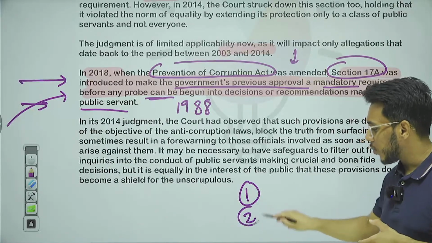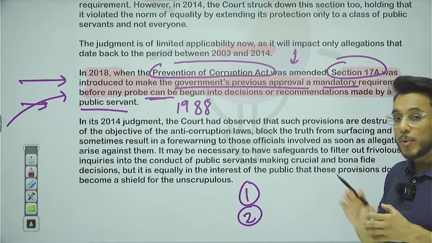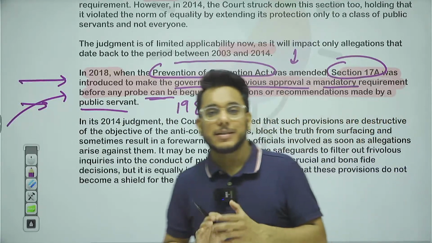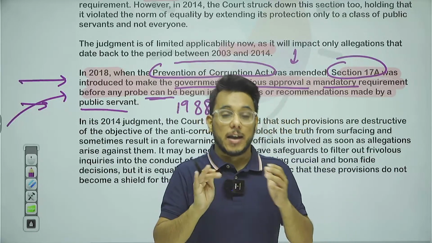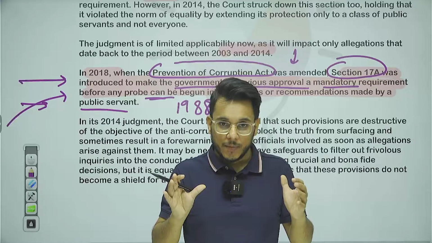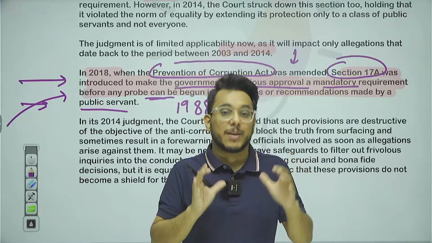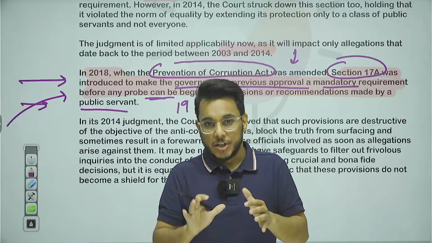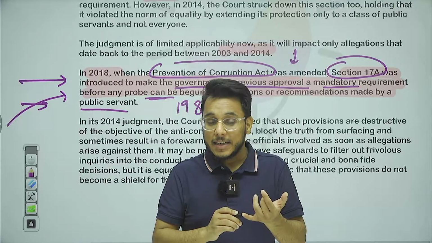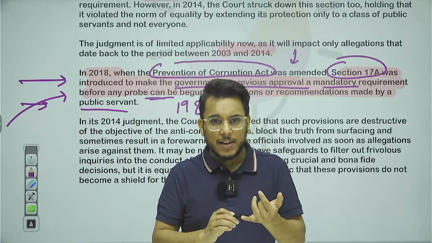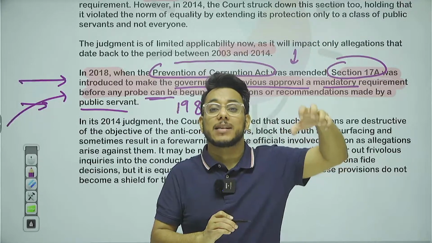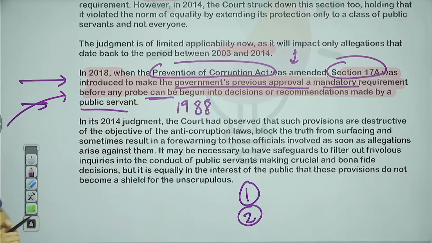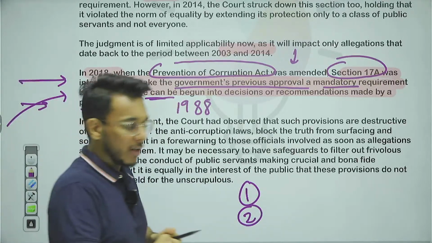But guys, understand this particular thing, that actually we need to protect the civil servants also. Why we need to protect them? Because many number of times the civil servants take certain decisions which are unpopular, which might be questioned later, that you did it under vested interest. But it is not the case that all the time civil servants are taking all the decisions under vested interest. Sometimes they might have taken a decision under a bona fide intention, but it might be perceived as if there was some vested interest. So we need to protect the civil servants also. And for such kind of a thing, this particular Section 17A got added.